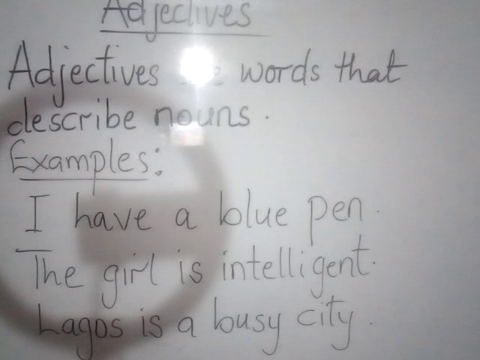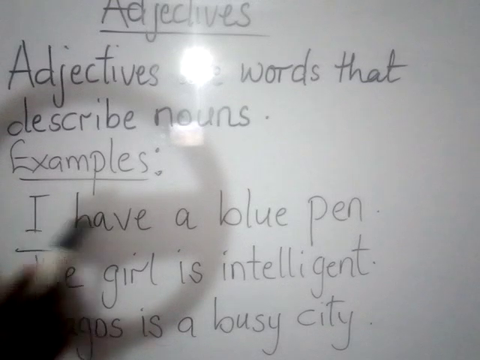Okay, so adjectives are words that describe all these things that we just mentioned. Anything that describes a person is an adjective. Anything that describes an animal is an adjective. If it tells us about a thing, it could be a book, it could be a pencil, anything at all that is tangible, whatever tells us about that thing is an adjective. Let's look at some examples.